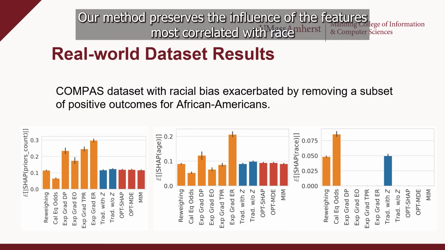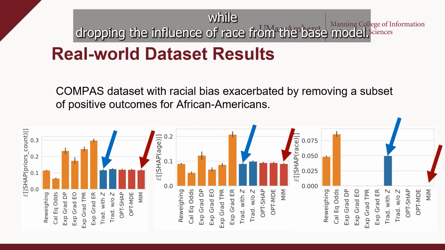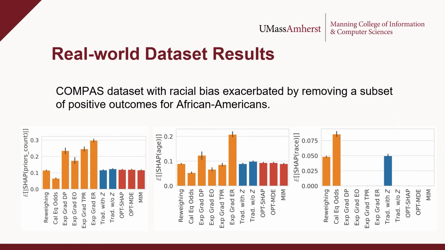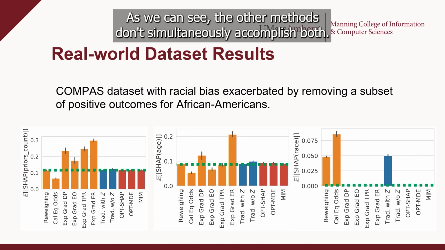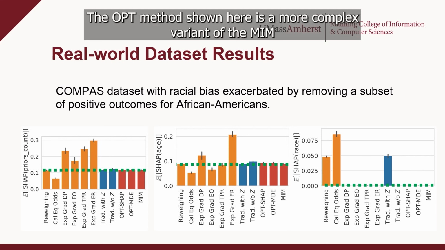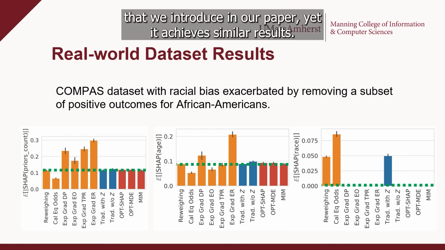Our method preserves the influence of the features most correlated with race while dropping the influence of race from the base model. The dotted green line shown now is where our fairness objective wants influence to be. As we can see, the other methods don't simultaneously accomplish both. The OPT method shown here is a more complex variant of the MIM that we introduced in our paper, yet it achieves similar results.